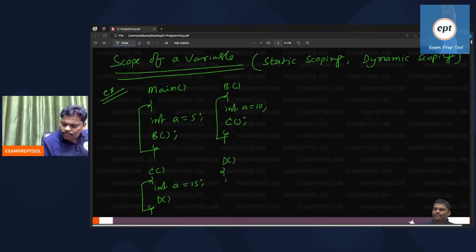Careful, this problem. Int a is equal to 20. Printf, int a is equal to 20. Printf percentage d and a.